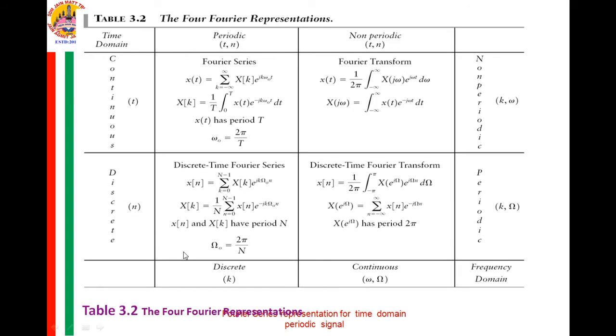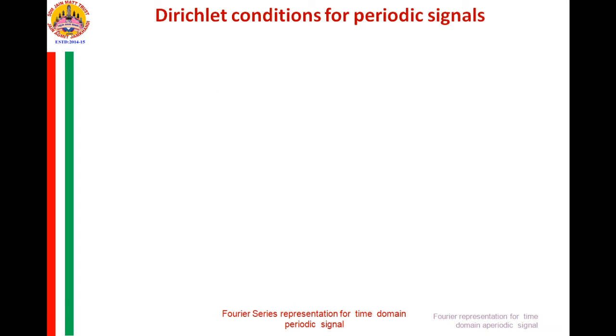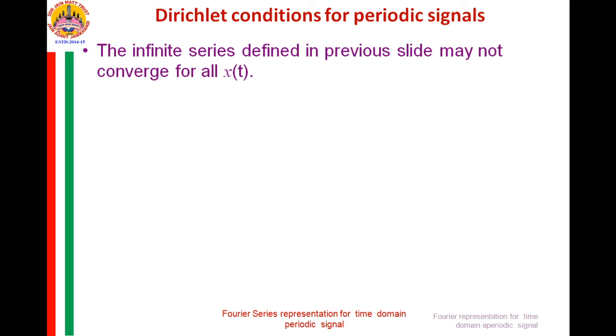So this table we have already seen. If the signal is continuous time and periodic, its frequency domain signal is not periodic and is discrete in nature. This is what we have seen. Now the Fourier representation expressed in the previous slides, that is x of k, is an infinite series obtained from x of t. This infinite series may not converge for all x of t.